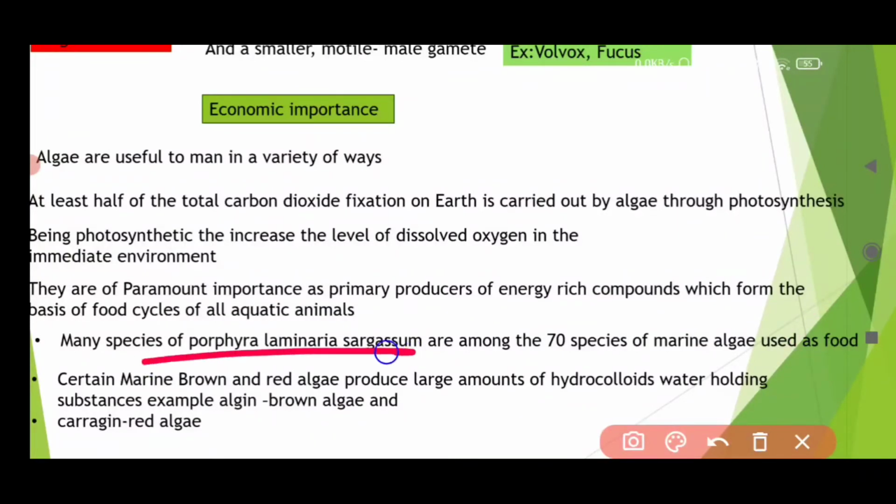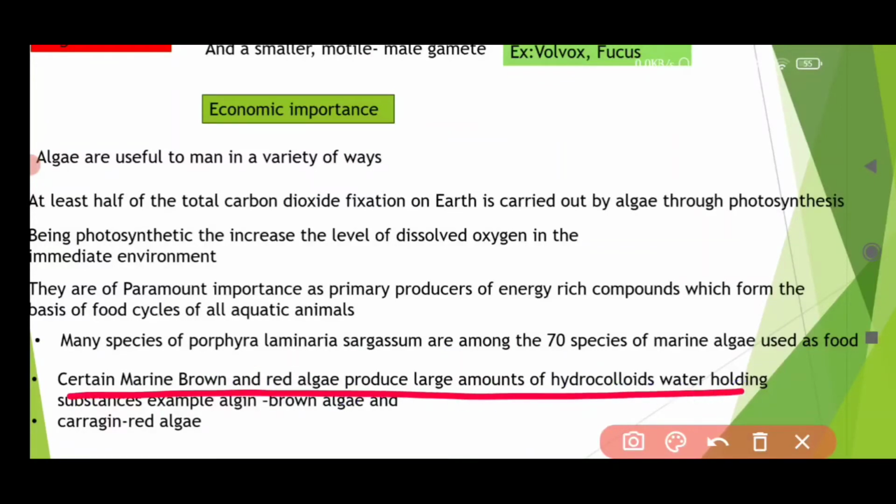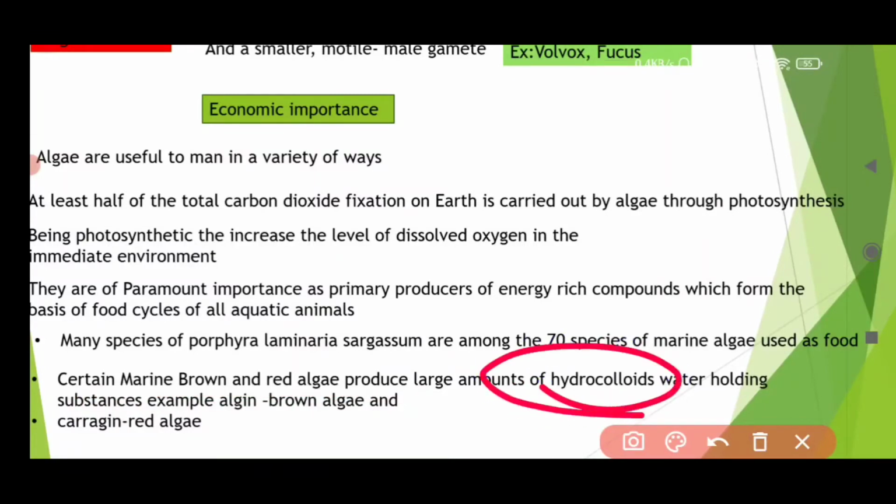And why do we consume this? Because they are a good source of proteins and other important nutrients that we don't get from land plants, so we consume this marine algae. Certain marine brown and red algae produce large amounts of hydrocolloids. Hydrocolloids are nothing but water holding substances.